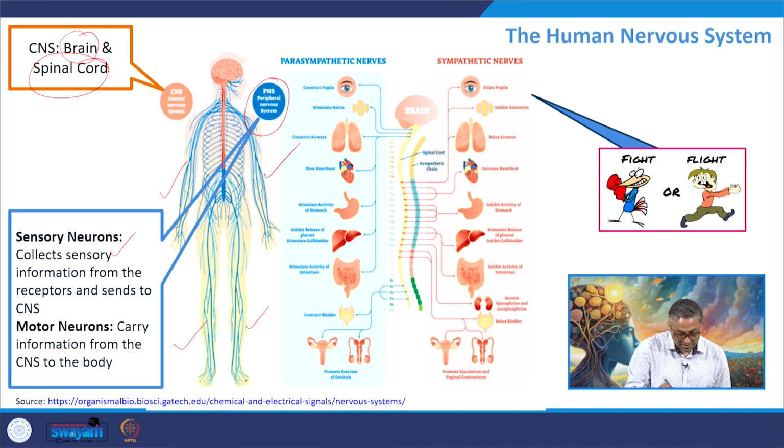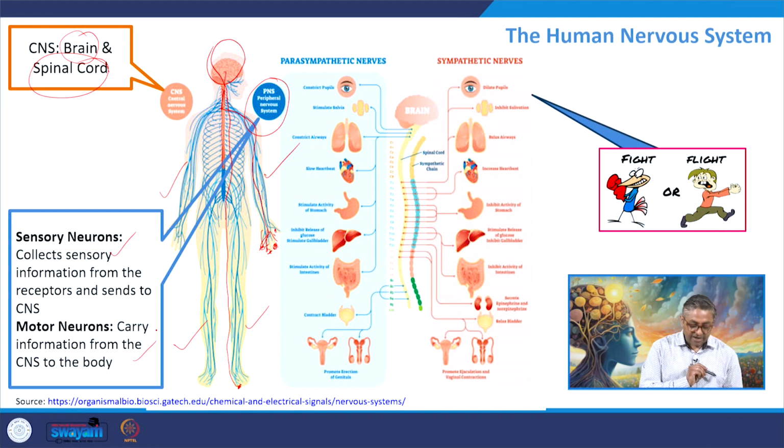So if you feel pain here at your toe, the pain will travel up through the medulla oblongata and reach your central nervous system. Similarly, if you touch a hot coffee mug with your hand, the signal from your fingers travels back through the peripheral nervous system to the brain stem, and then from the brain stem it reaches your central nervous system.